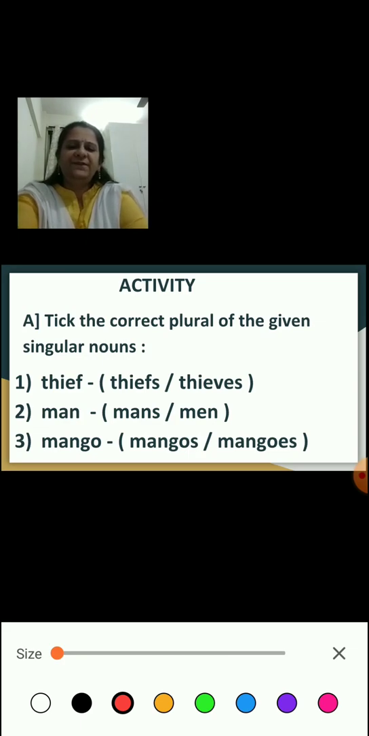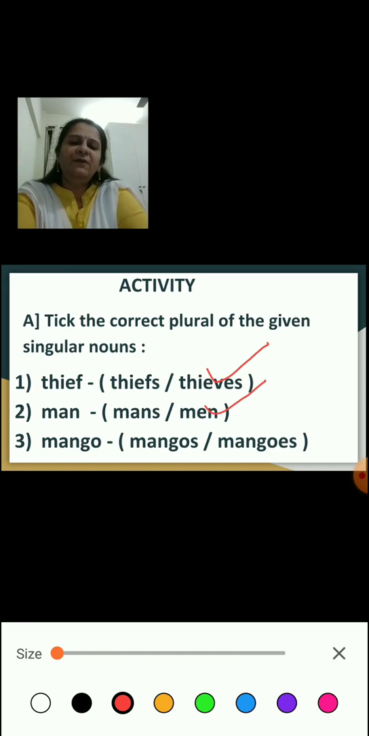Okay, thief. What will be the plural? Thiefs or thieves? Yes, it will be thieves. What will be the plural of man, children? Will it be mans or men? Yes, it will be men.